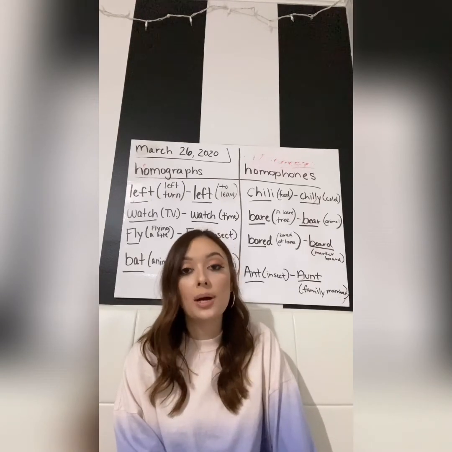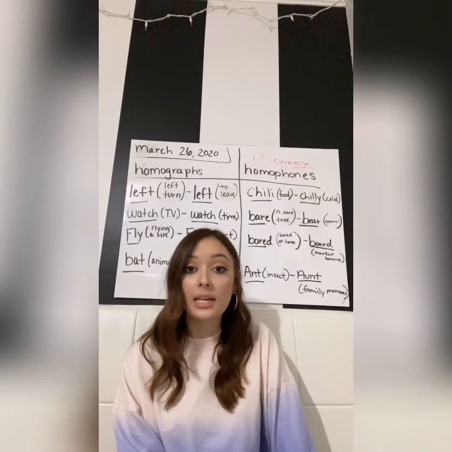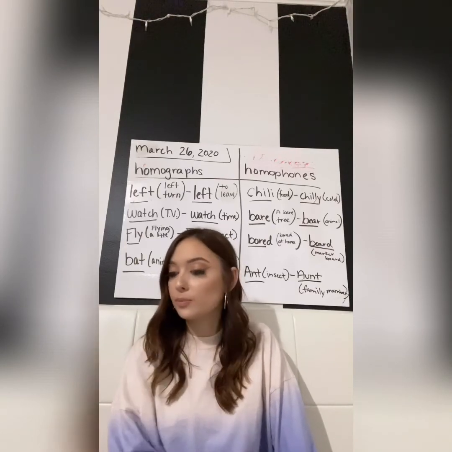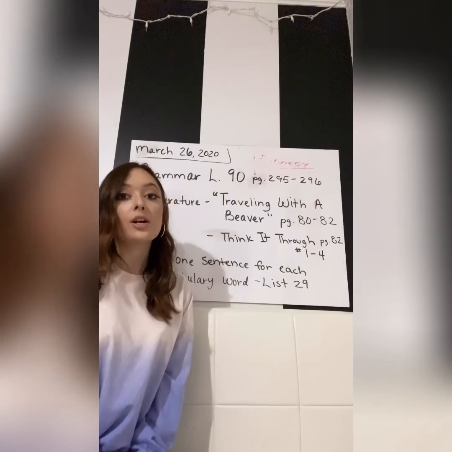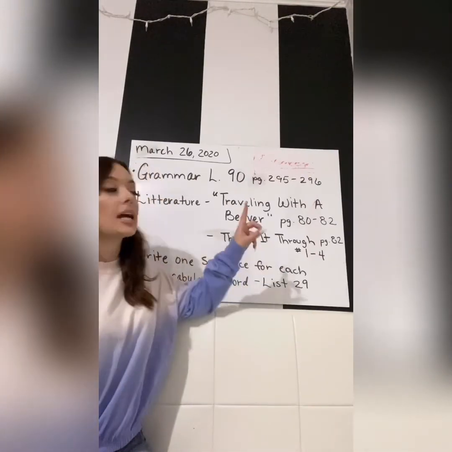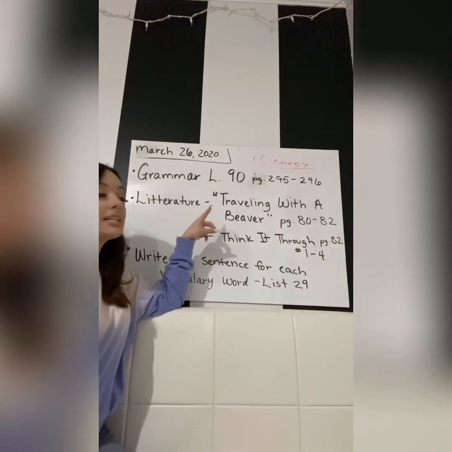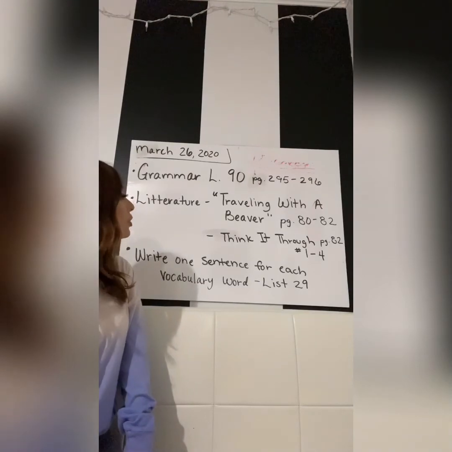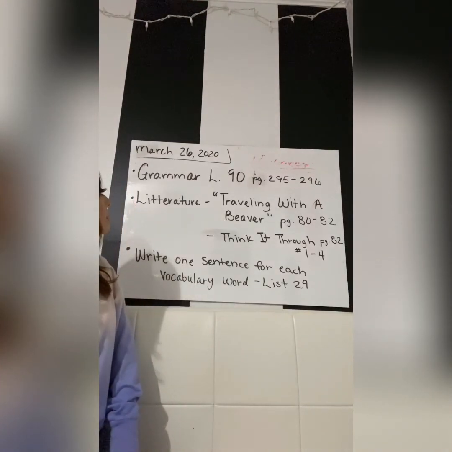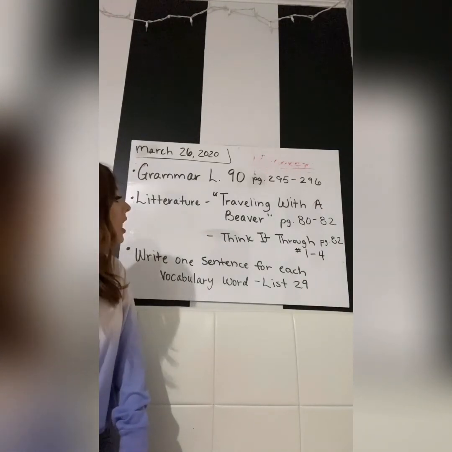Again, if you have any questions, please feel free to email me, and I will get back to you as soon as possible. I went ahead and wrote your classwork on the board for you. You need to finish your grammar lesson 90 worksheet, which is on page 295 and 296. You are also going to need to complete your literature assignment, titled Traveling with the Beaver, on pages 80 and 82.